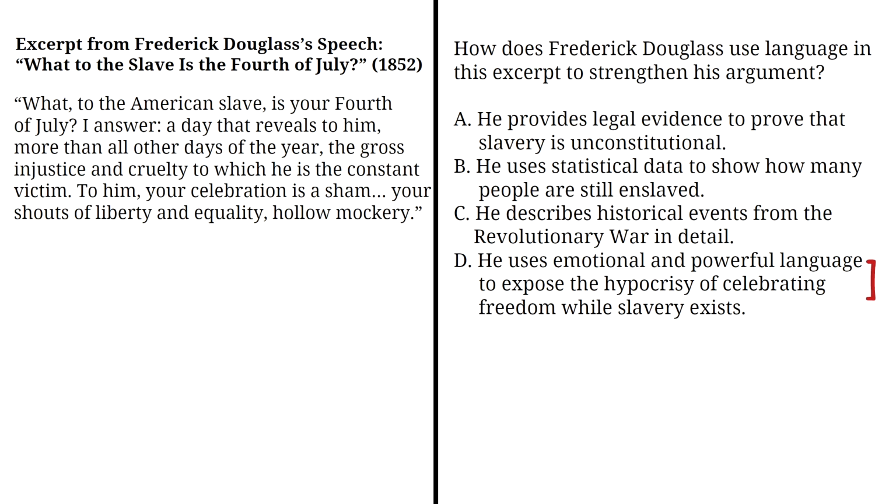Option D says, he uses emotional and powerful language to expose the hypocrisy of celebrating freedom while slavery exists. That's exactly right. He's using emotional appeals and strong word choices to make his point. So the correct answer is D. He uses emotional and powerful language to expose the hypocrisy of celebrating freedom while slavery exists.